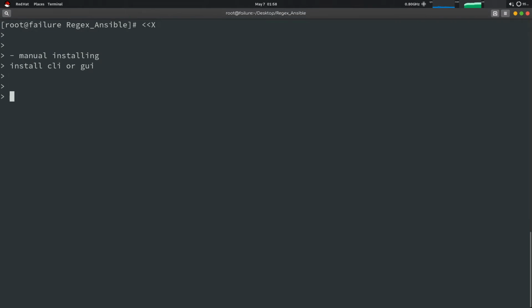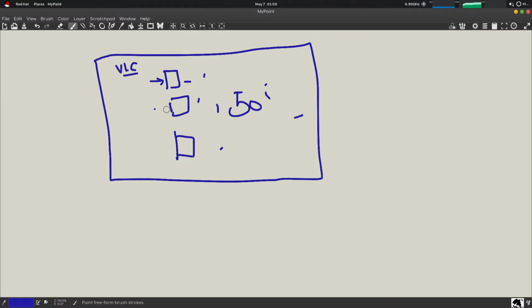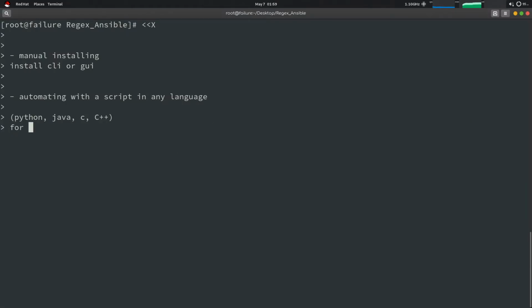The second approach could be automating with a script in any language, whatever your preferred language, like Python, Java, C, C++, writing a script in that to automate this task by using a for loop or while loop.